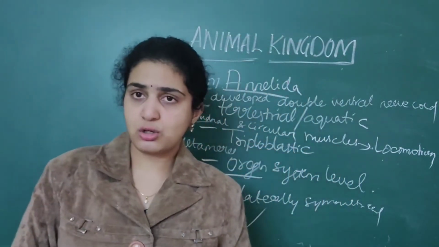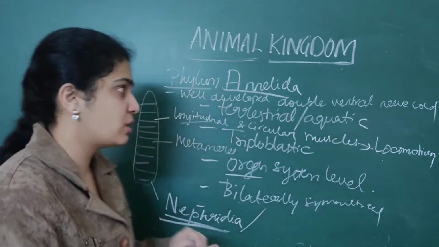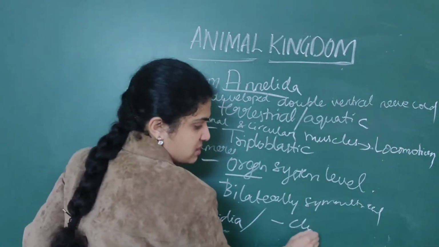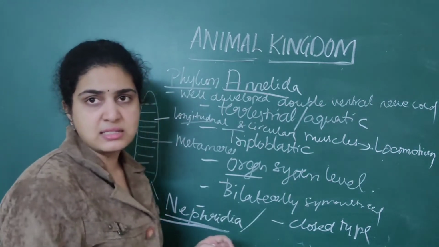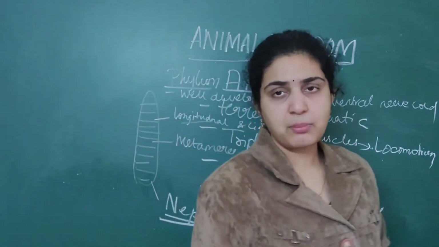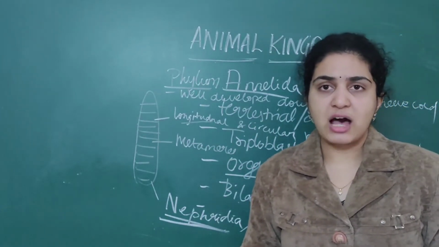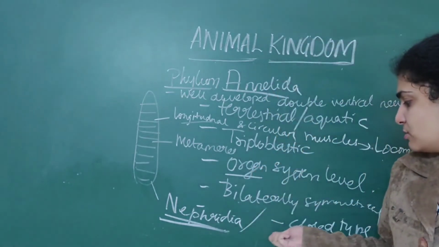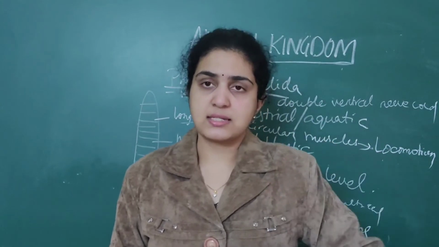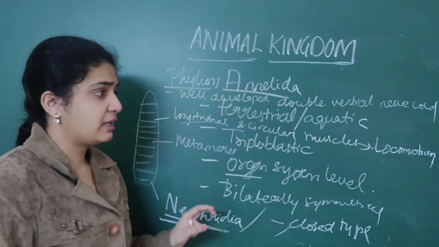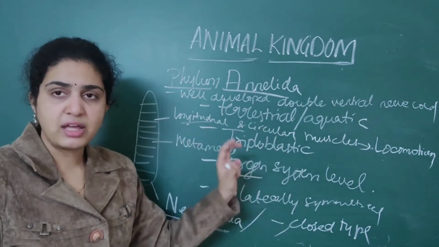Now when you come to the vascular system, a closed type of vascular system is exhibited. That is, heart, blood vessels as well as capillaries, everything is present. So they exhibit a special property called closed type of vascular system. This also plays a very important role. So these are the main important features of Annelida.